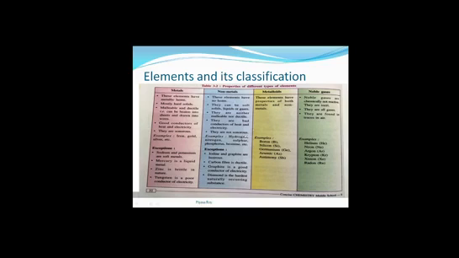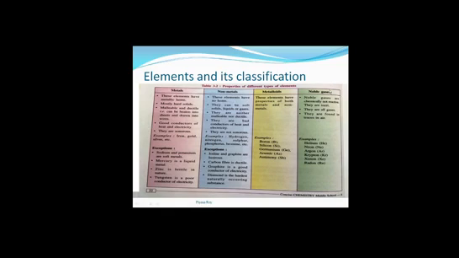Next, come to metalloids. These elements have properties of both metals and non-metals. Metalloids have properties of both metal and non-metal. Examples of metalloids are boron, silicon, germanium, arsenic, antimony.